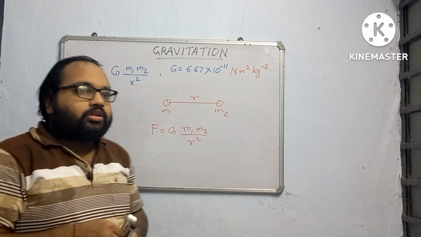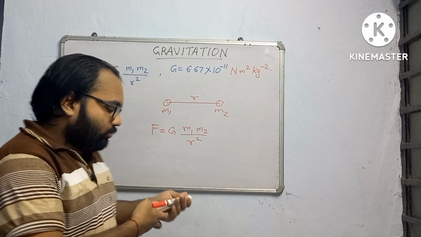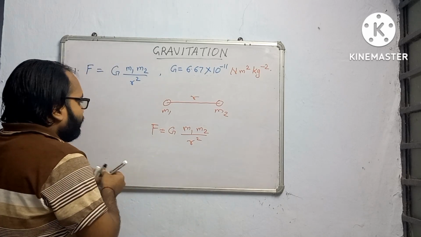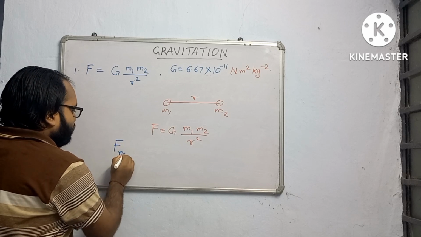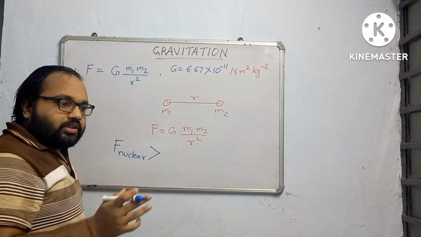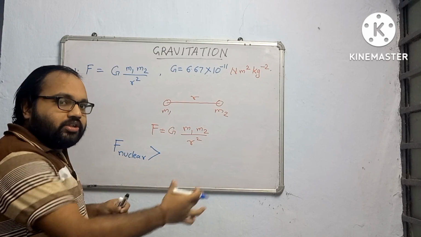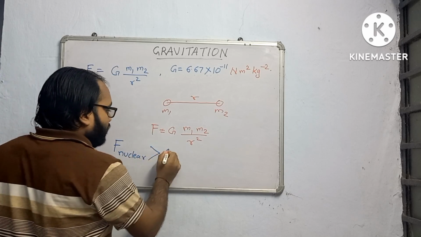Now something about the force of gravity. Force of gravity is the weakest force. Gravitational force is weakest among these three. If a question comes like which force is stronger between these two or these three, then remember nuclear force is the strongest force.